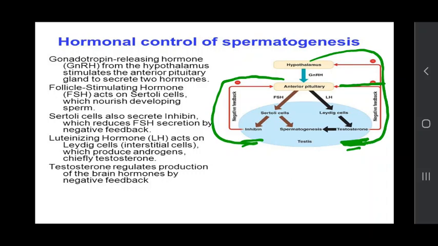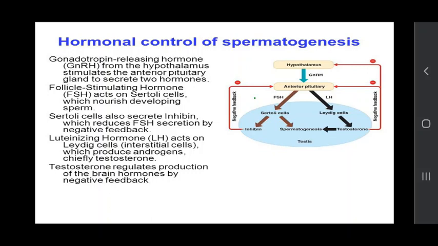When there is less spermatogenesis, this negative feedback will again be stopped and the anterior pituitary will secrete FSH and LH, and in this way spermatogenesis is controlled through these two hormones, FSH and LH.